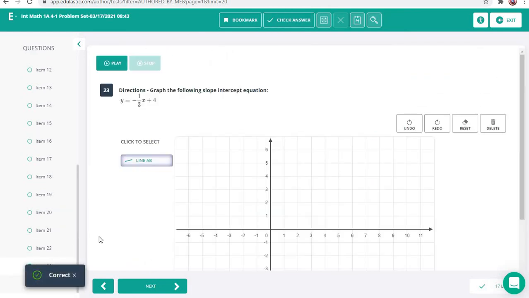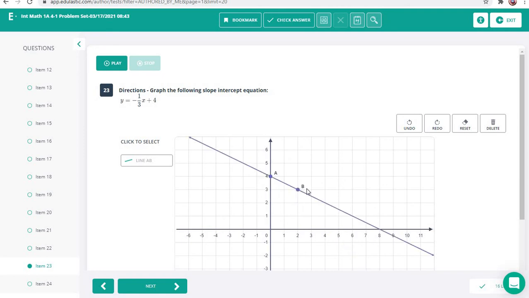One more here. I believe this is our last one. No, we've got 2 more. So plus 4. So plus 4 there. It's negative 1/3. So we are going to be going down 1 and over 1, 2, 3.